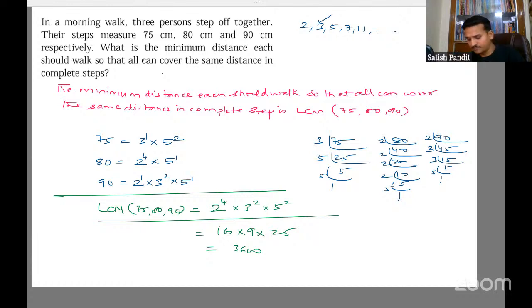So 3,600 centimeter, and then you write one conclusion. The same thing you write, and at the end you write that the minimum distance each should walk so that they can cover the same distance in complete steps is 3,600 centimeter.